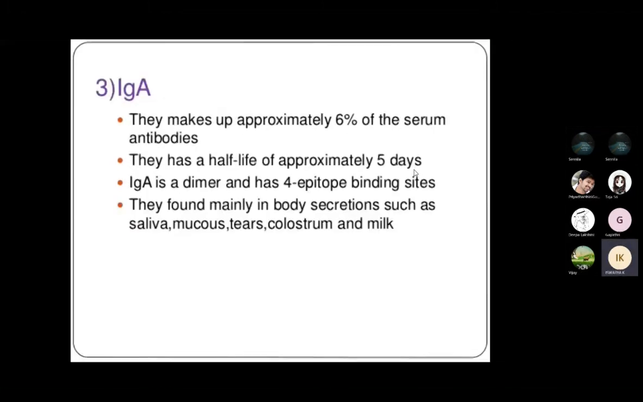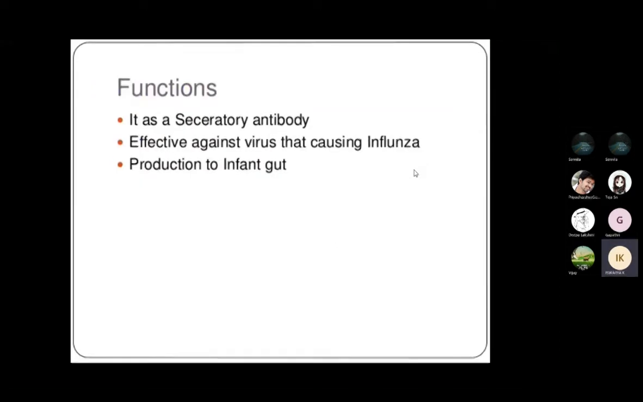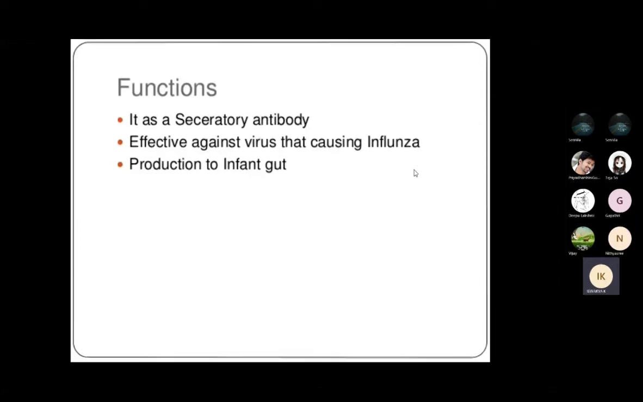Next is IgA, which is about 6 percent of the serum, and its half-life is also about 5 days. It acts as a secretory antibody, and it acts against viruses that cause influenza, and provides protection to the infected gut. So these are the functions of IgA.